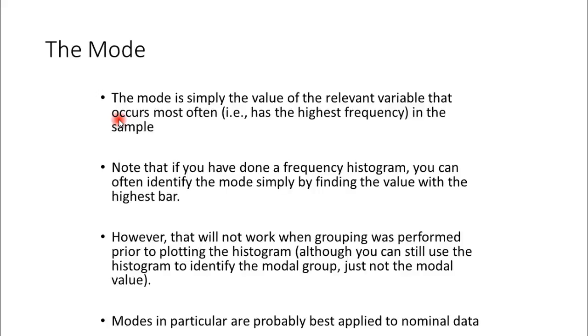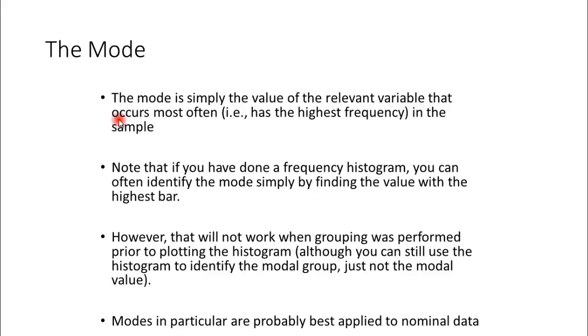Note that if you have drawn a frequency histogram, then you can often identify the mode: whichever bar is the highest bar is the mode of that data. However, this will not work when grouping was performed prior to plotting the histogram. You can still use the histogram to identify the modal group, but not the modal value. Whenever there is numeric data, like age 1, 5, 6, 7, we convert it into buckets to plot a better histogram. Then you can find the mode bucket, not the exact value of the mode in the case of numeric data.